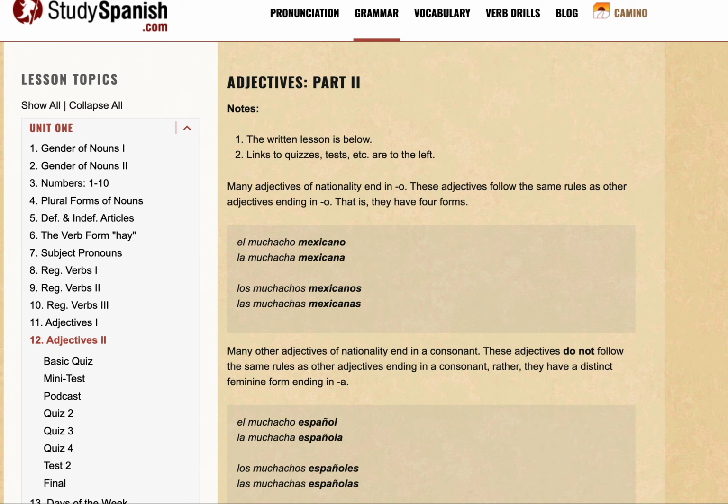So this is Adjectives Part 2. In the last maybe 6 to 7 videos we have been going through Part 1 of adjectives, and we've learned basically about